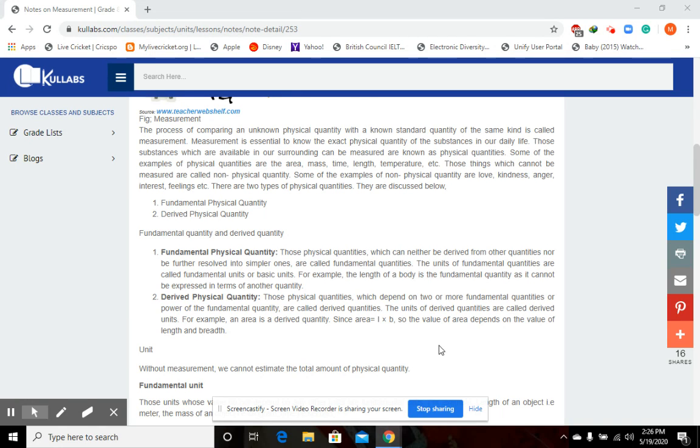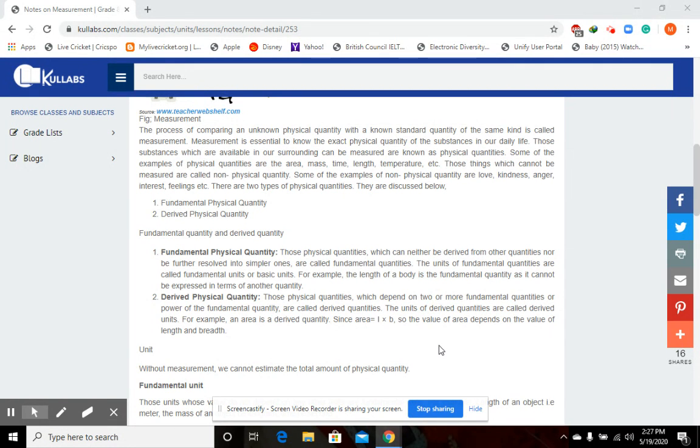For example, if someone asks you how much is your mass, you can say that your mass is 40 kg or 50 kg or 60 kg, depending upon how much your mass is based upon the measurement. When you measure your mass, you will know the exact value of your mass. So physical quantities are again divided into two types: fundamental physical quantity and derived physical quantity.